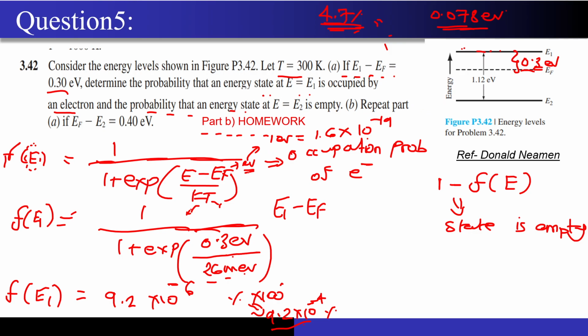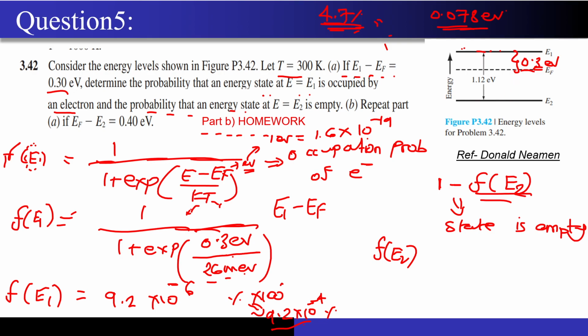So now the next question is the probability that an energy state at E equal to E2 is empty. First of all, I have to calculate f of E2, and then I have to subtract it from 1 to get my final answer. So now let me calculate f of E2. For that, I have to know the value of E2 minus EF as well, right? And what is the value of E2 minus EF they have given?